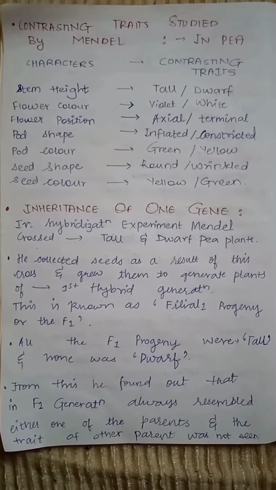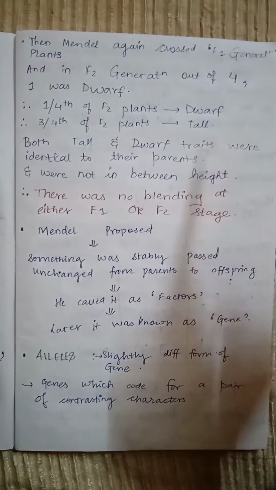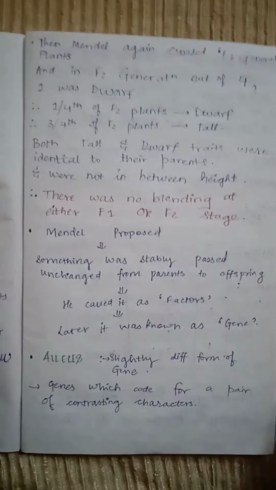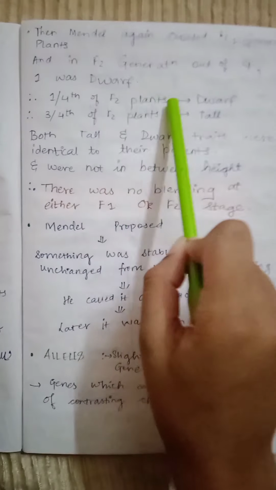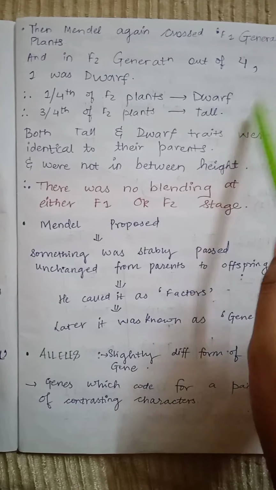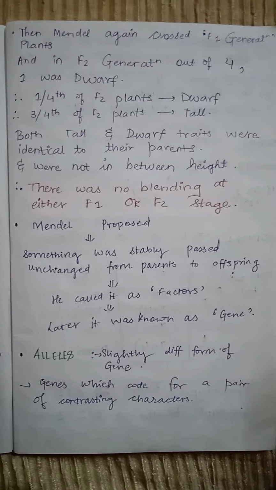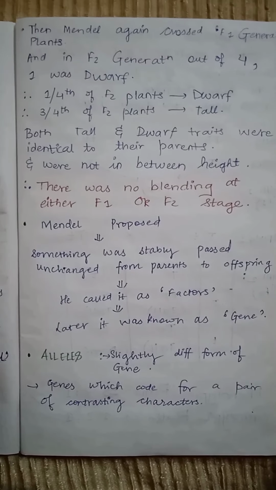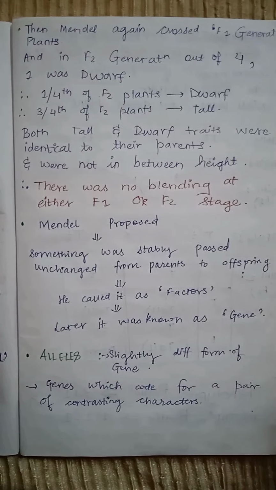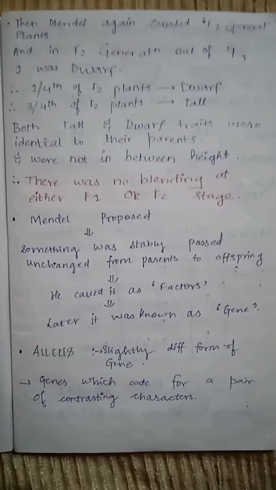He also found that the F1 generation always resembled one of the parents and the trait of the other parent was not seen. Then Mendel again crossed the F1 generation plants, and in the F2 generation, out of 4 pea plants, one plant was dwarf. Therefore, 1/4 of the F2 plants were dwarf and 3/4 were tall. Either tall or dwarf plants, all were identical to their parents and none was of medium height. So there was no blending at either F1 or F2 stage.